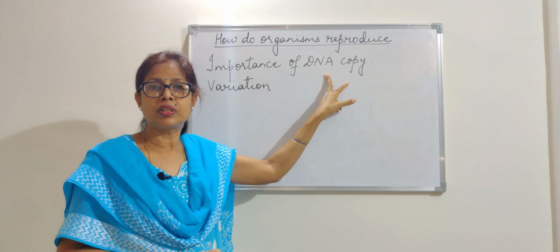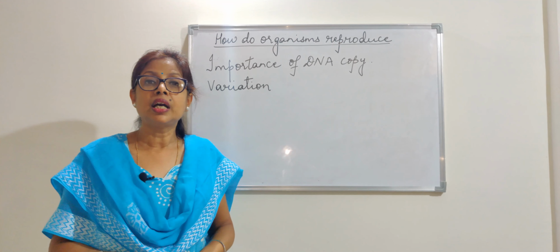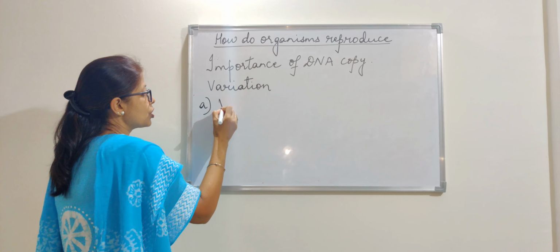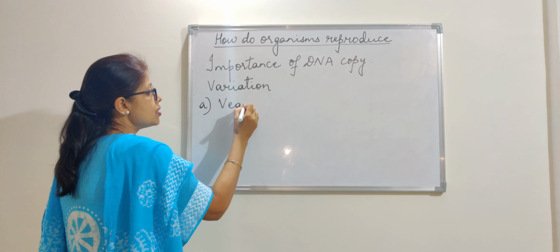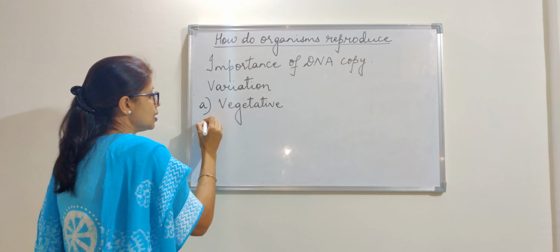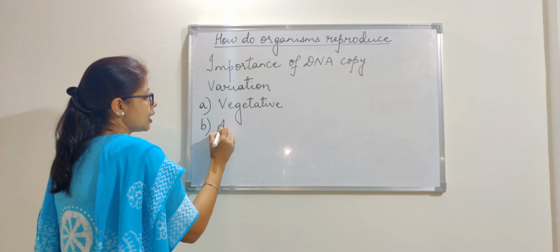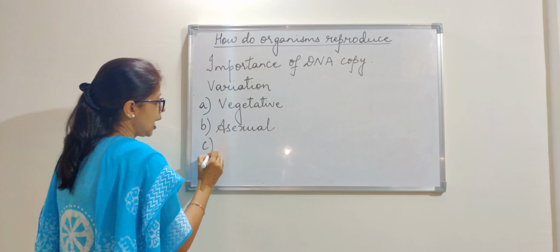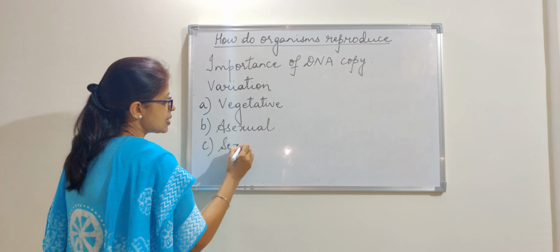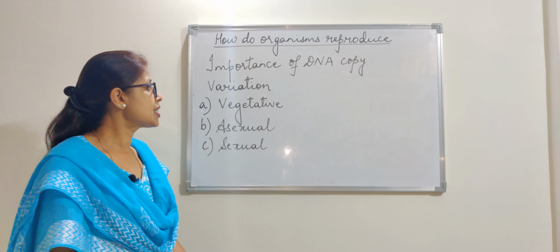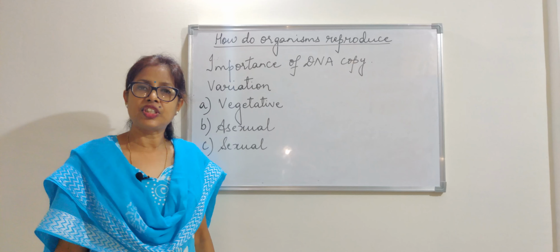In this chapter, we are going to study about the three types of reproduction. One is vegetative reproduction. Second is asexual reproduction. And third is sexual reproduction. First, let us come to the topic of vegetative.